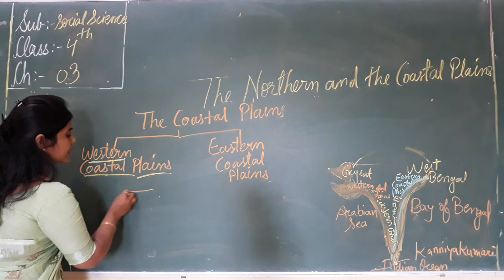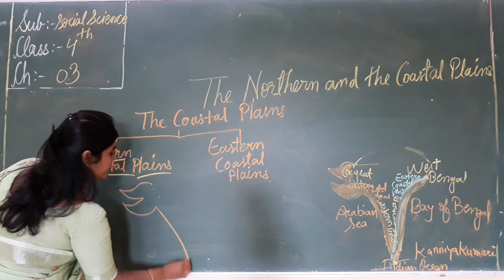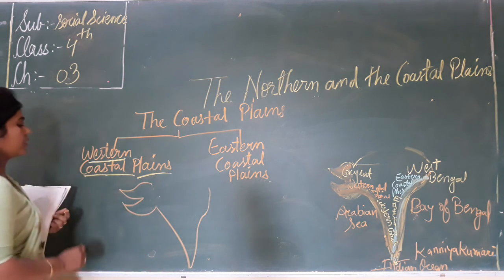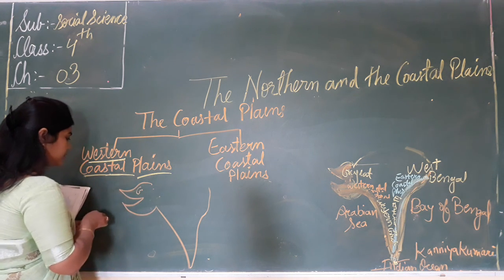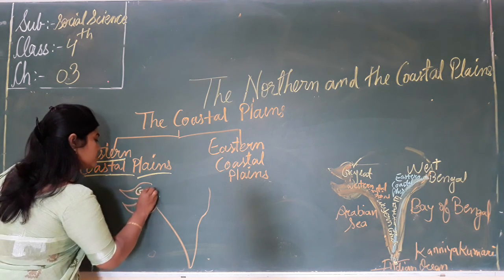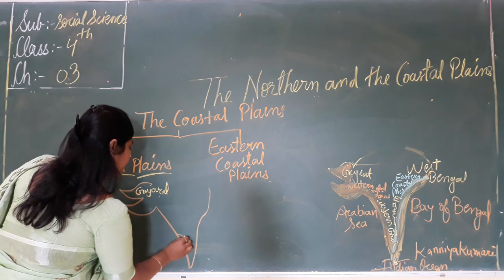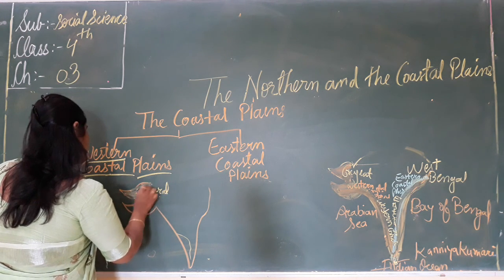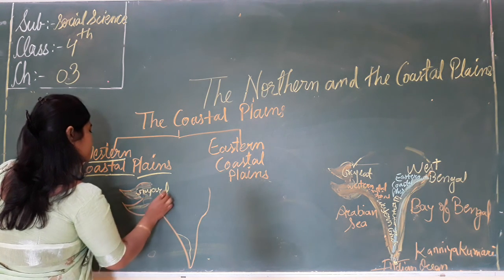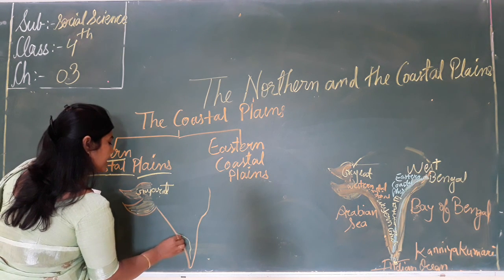Now you see this map. It is stretched from Gujarat to Kerala. This is Gujarat, and this is Kerala.